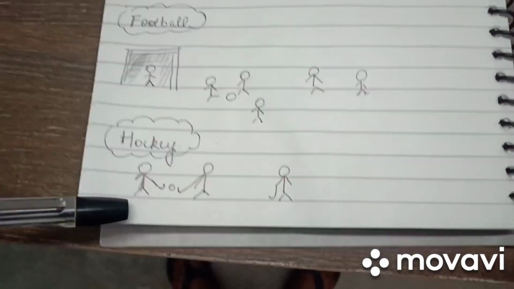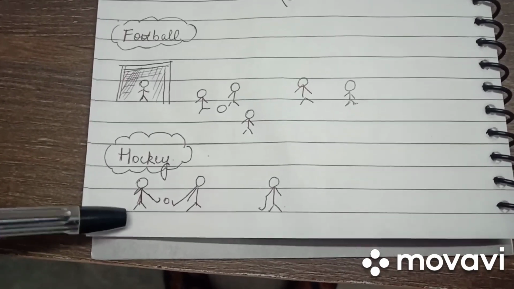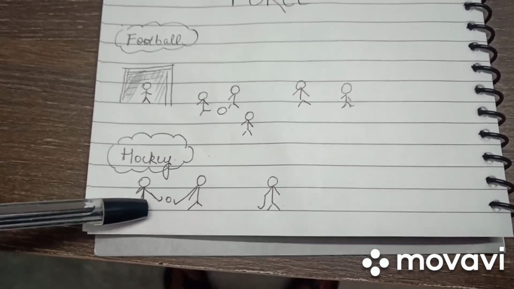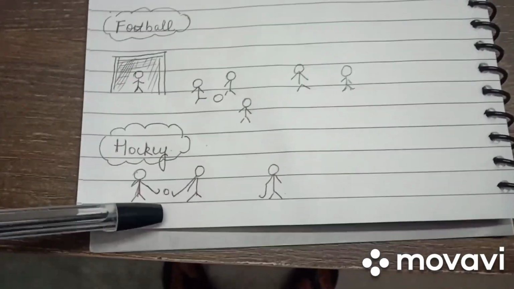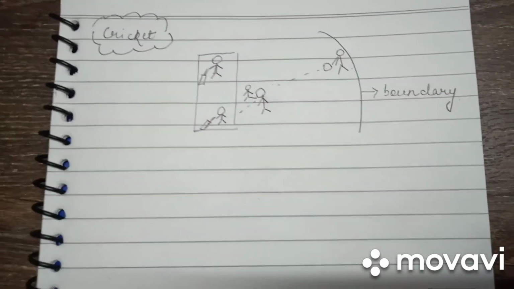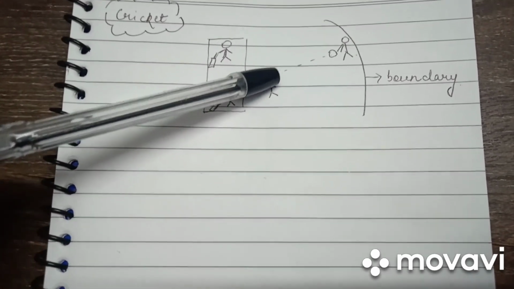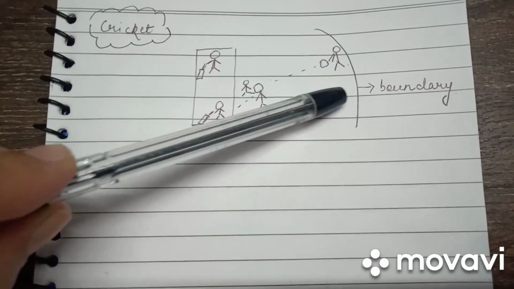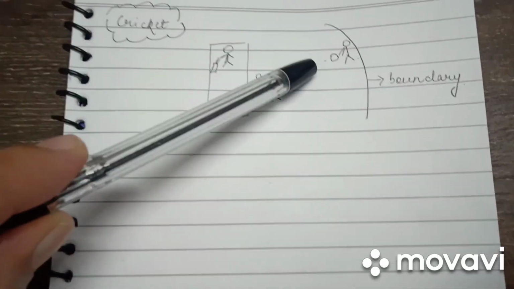Similarly, moving towards hockey, we can see that various players are trying to dodge the ball from each other and trying to get hold of the ball. Moving on to the game of cricket, we can see that multiple players are trying to approach the ball moving towards the boundary, and the player standing near the boundary is trying to stop the ball.